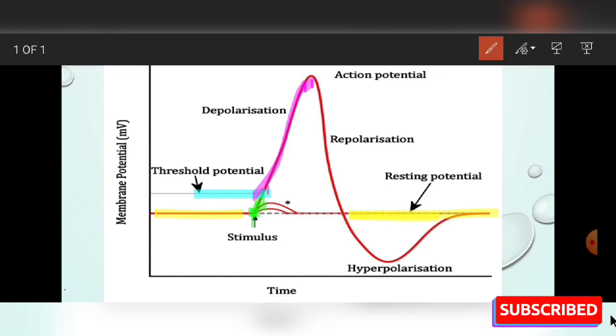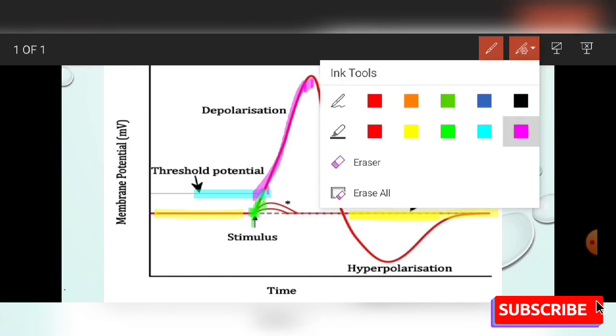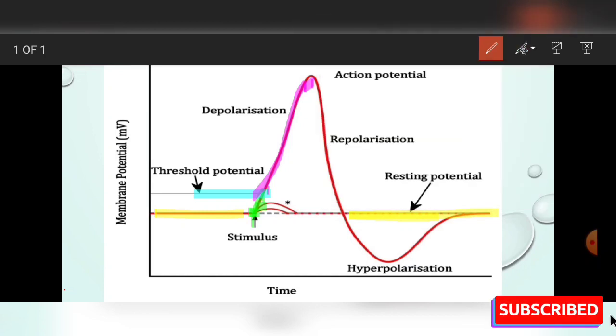Then after reaching this peak point, the sodium channels get inactivated and potassium channels open. After opening of the potassium channels, repolarization starts, meaning reestablishment of the membrane potential at its original or resting state takes place, and potassium starts moving from inside the membrane to the outside more rapidly.